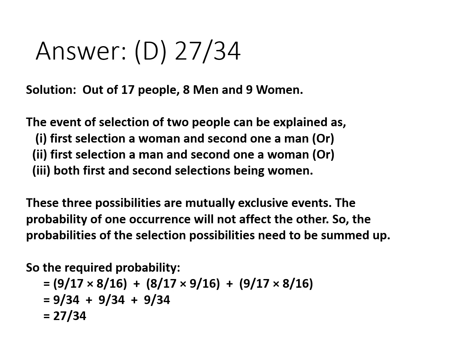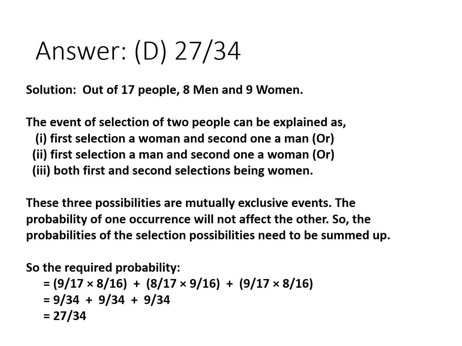These 3 selection patterns can be regarded as mutually exclusive events. That is, the probability of occurrence of one case will not affect the other. So the overall probability of selection will be the sum of the probabilities of these 3 patterns.